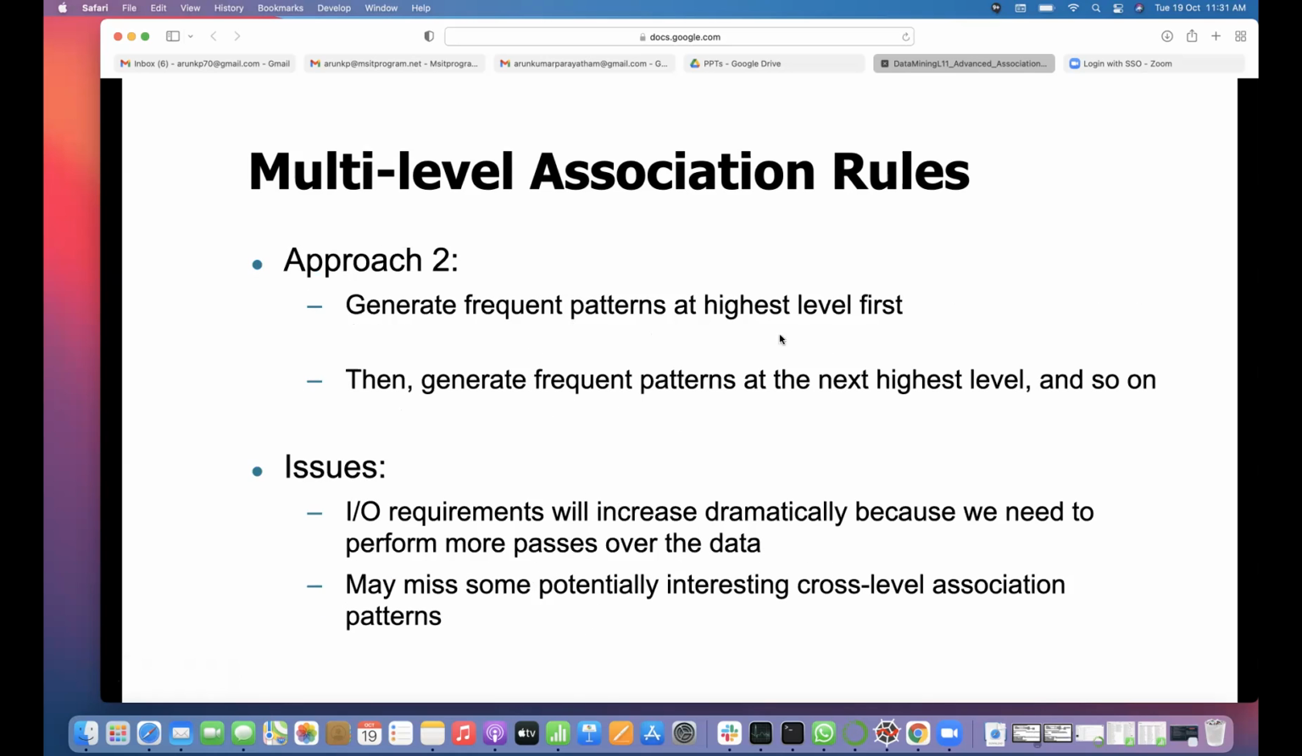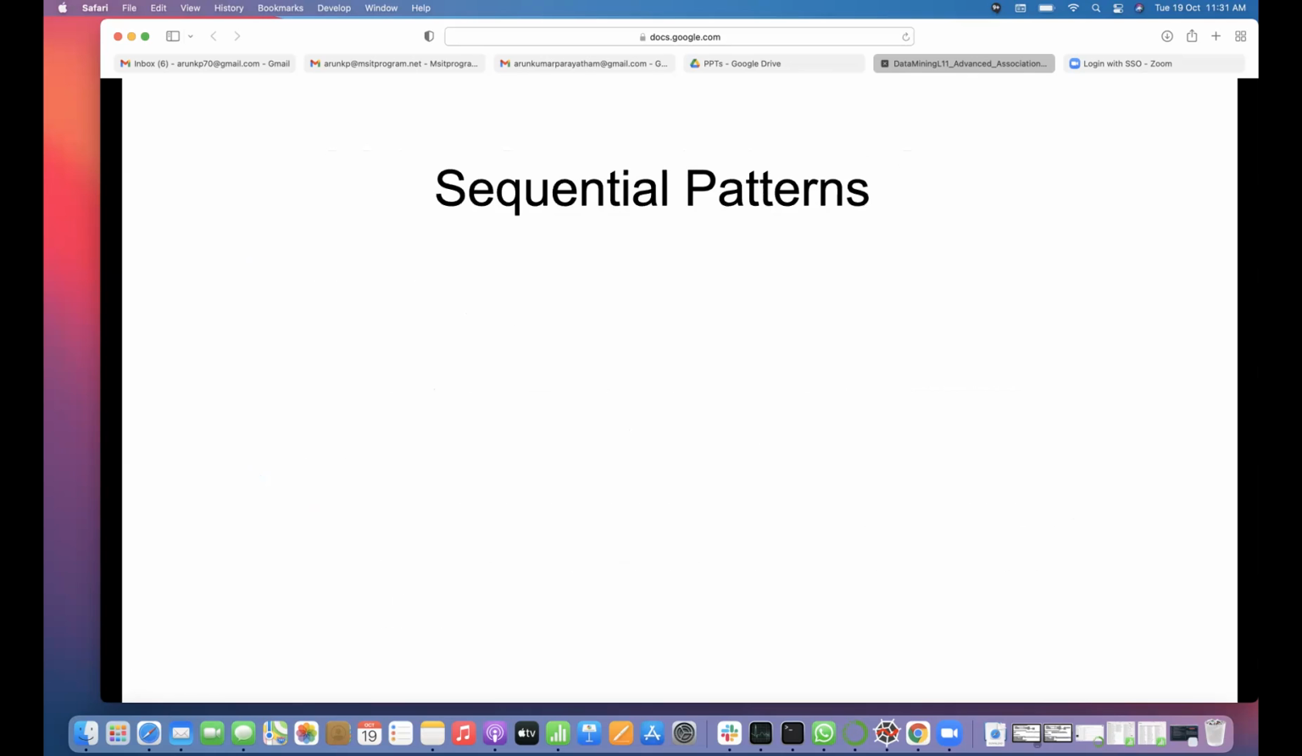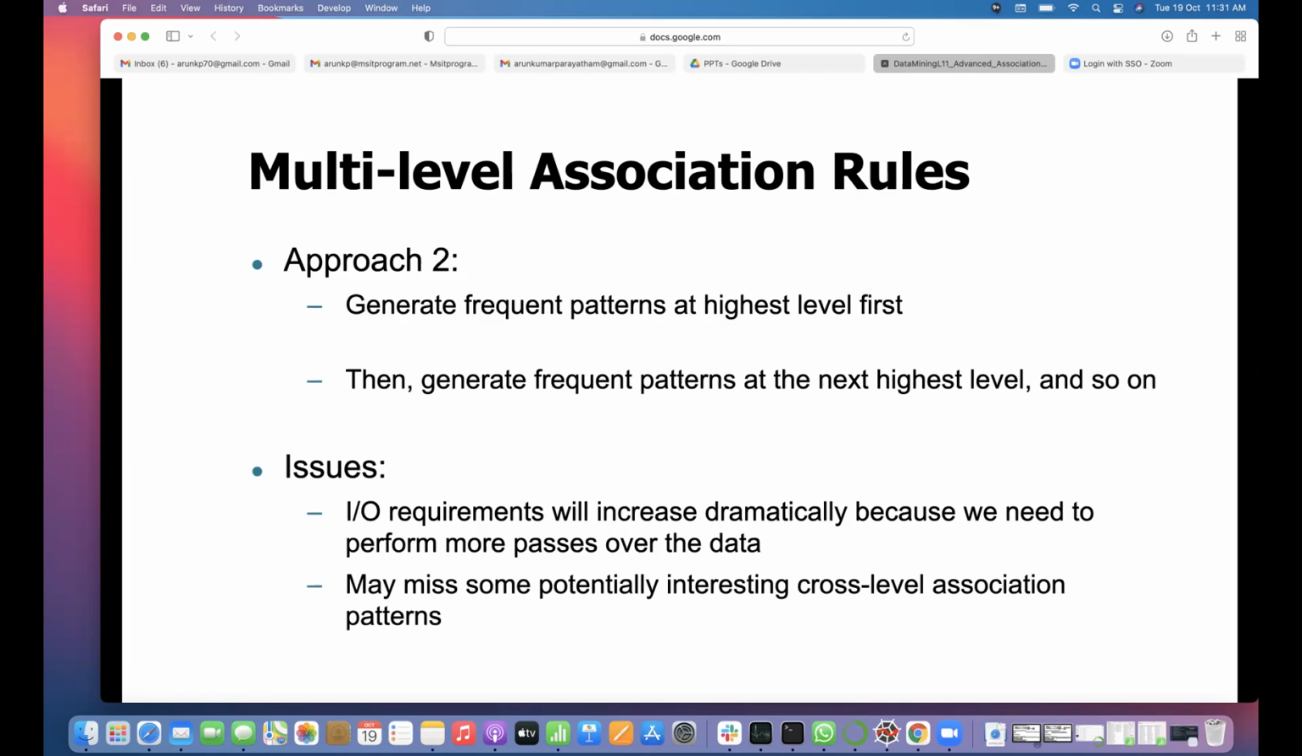Generate frequent patterns at the higher level first, then again divide them down. Then generate frequent items at the next highest level, and so on. Input/output requirements will increase dramatically because we need to perform more passes over the data. We may also miss some potentially interesting cross-level association patterns with this. So this is regarding how to achieve multi-level association rules.